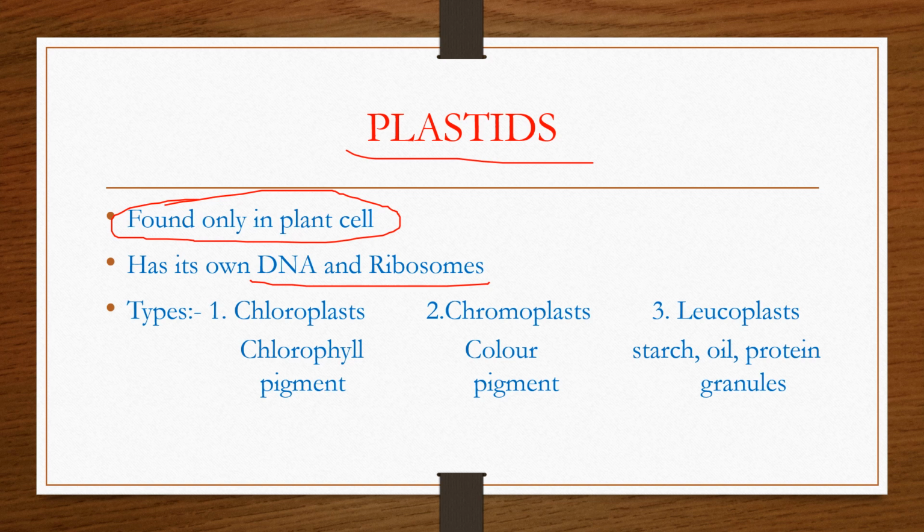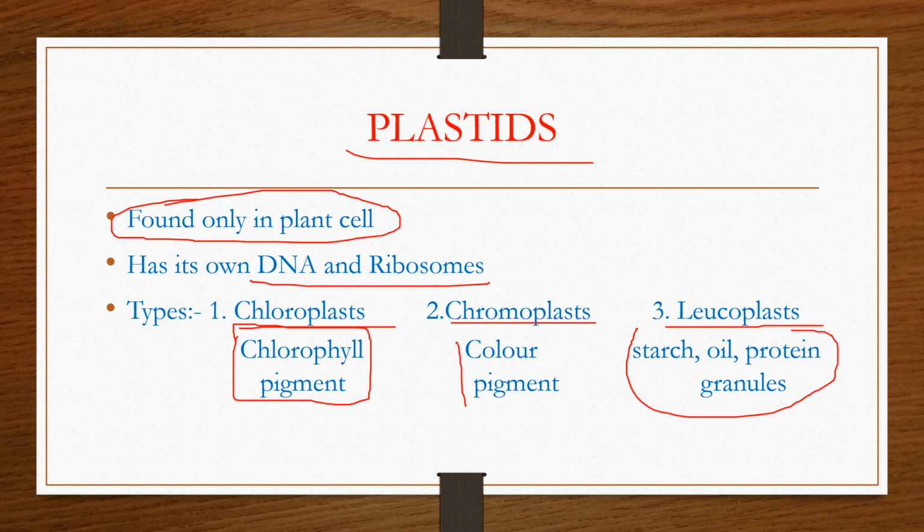The three types of plastids are chloroplast, which stores the chlorophyll pigment; chromoplast, where chromo means color, which helps to store the color pigment; and leucoplast, which helps to store starch, oil and protein granules. These three are important: chloroplast, chromoplast and leucoplast.